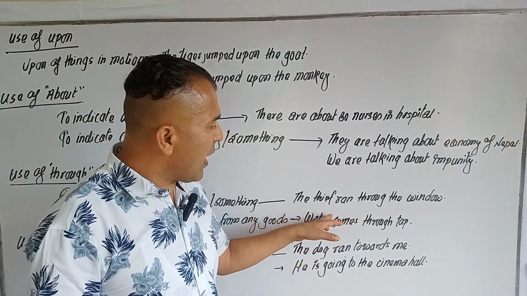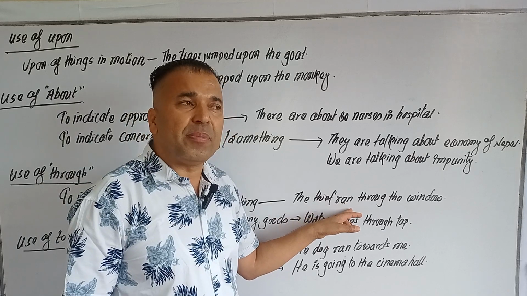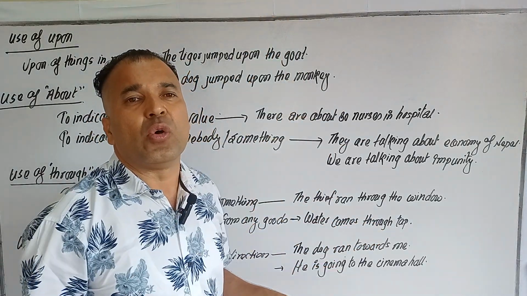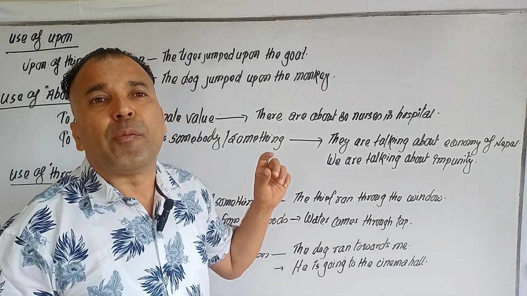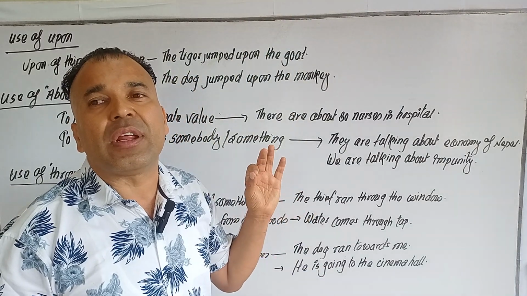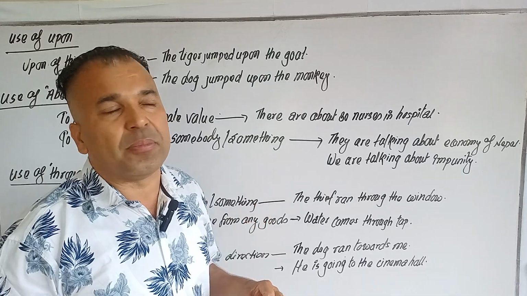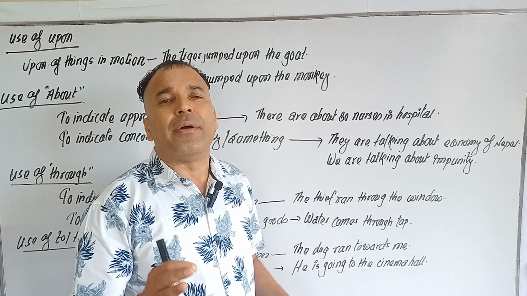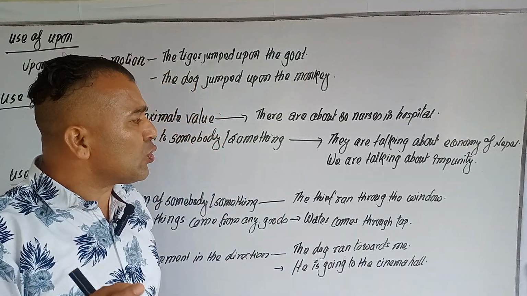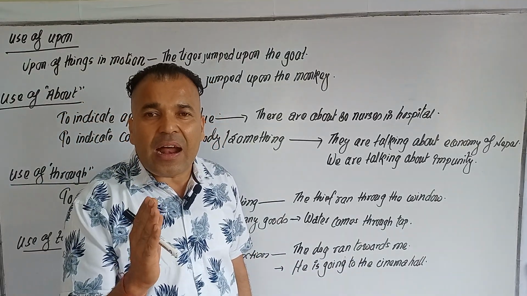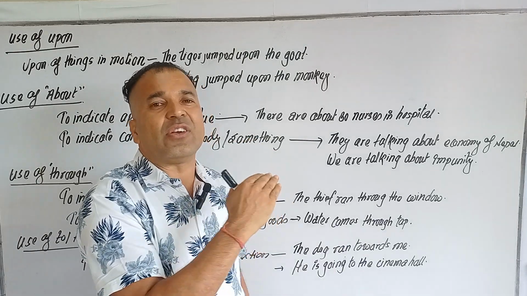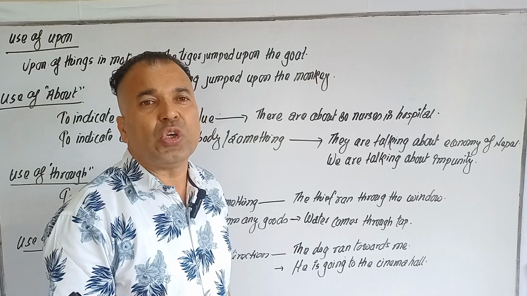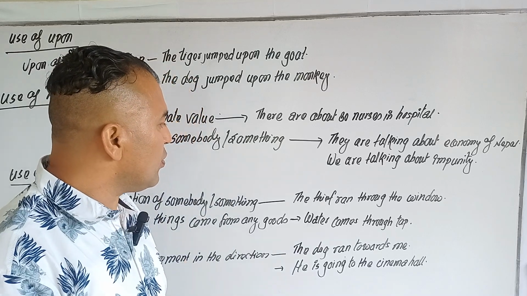The thief ran means they were inside the house and ran from the window, while people find out information about the thief. I mean, the thief ran through the window means they ran from inside to outside. In this condition, we have to use through.